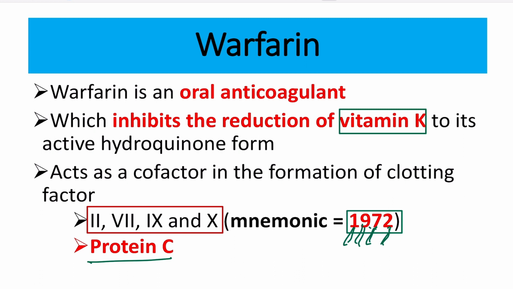So warfarin acts on 2, 7, 9, 10 and protein C, and it inhibits the reduction of vitamin K. That means it increases the life of vitamin K in the blood.